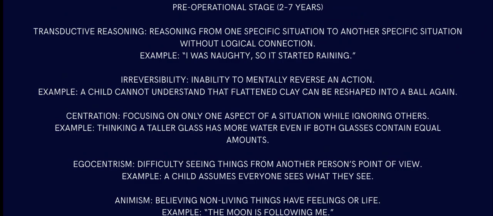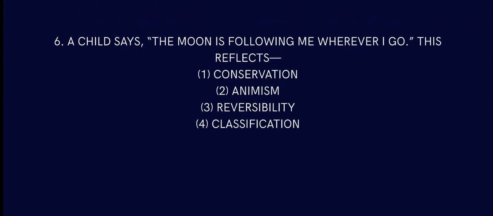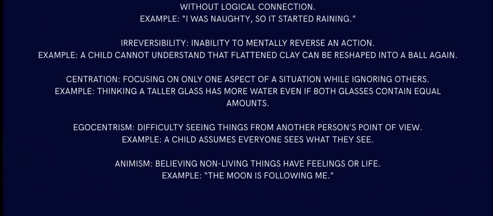Egocentrism is difficulty seeing things from another person's point of view. The child assumes everyone sees what they see. Now comes animism, believing non-living things have feelings or life. Likewise, the child says the moon is following me, which is part of animism because he thinks all non-living things have feelings or life. Example, he's walking, so he thought the moon is following him.